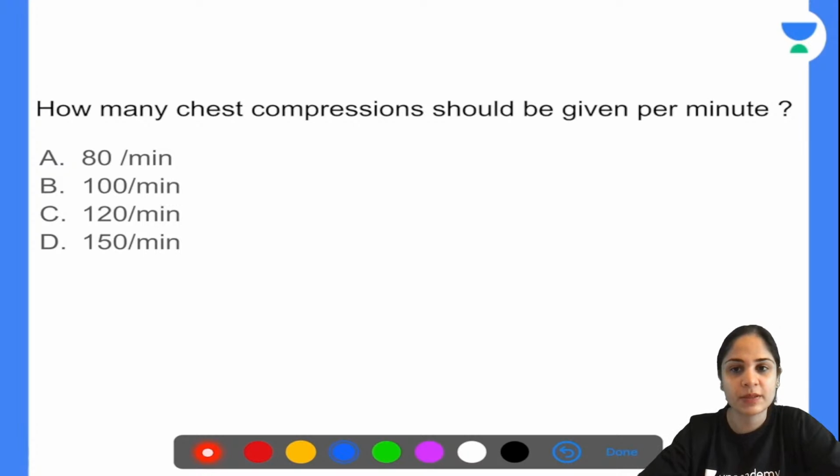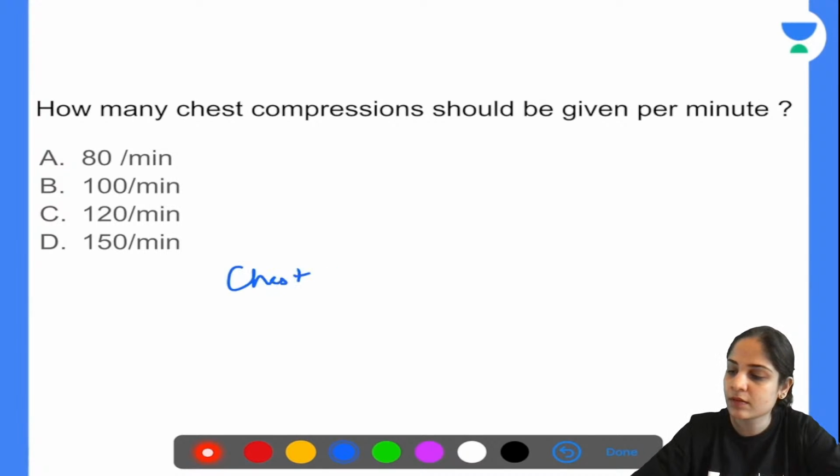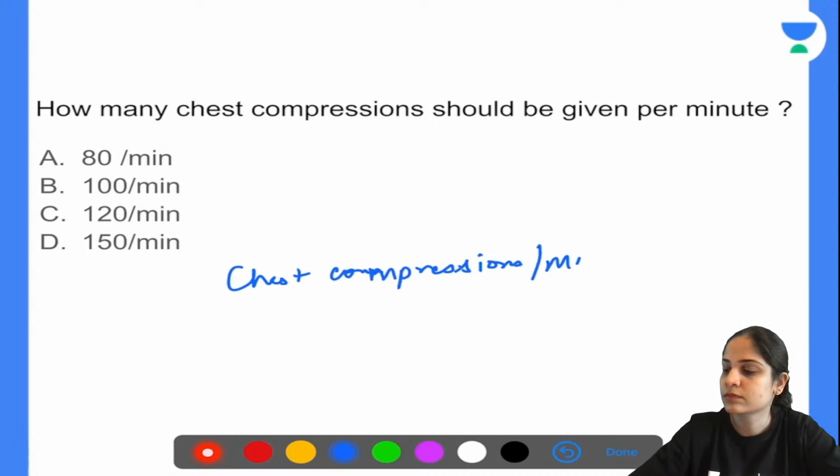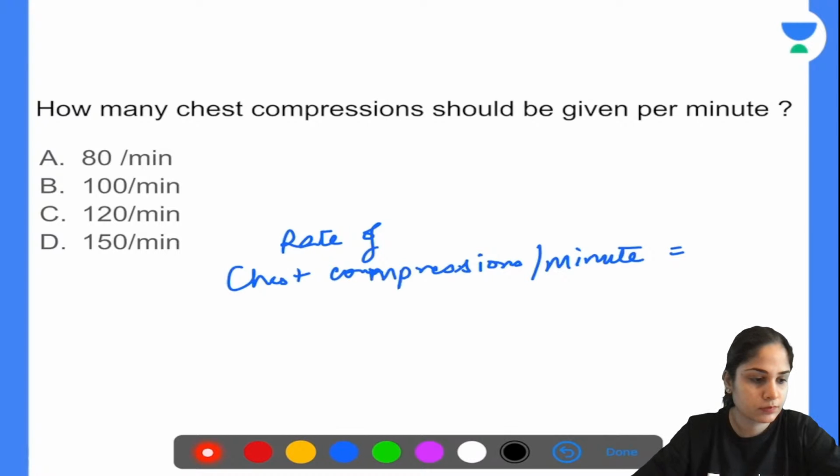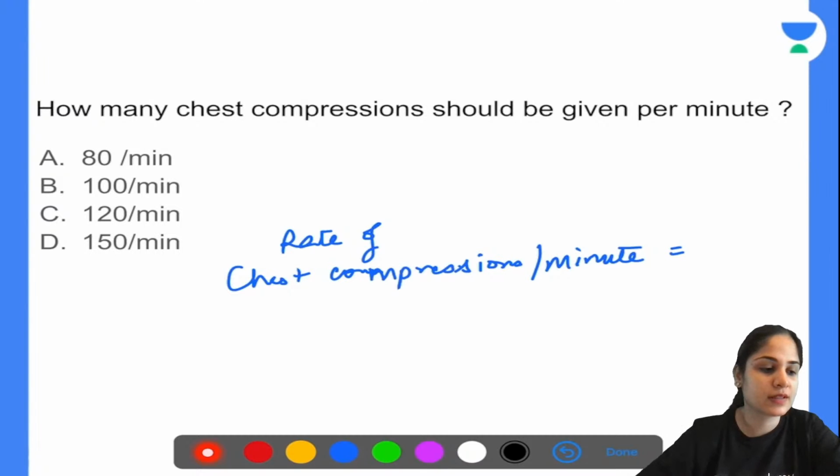Now, this is normal CPR. How many chest compressions should be given per minute? What is the normal rate of chest compressions per minute? Why is everyone giving different answers? Just tell me in the chat box what is the normal rate of chest compressions per minute?